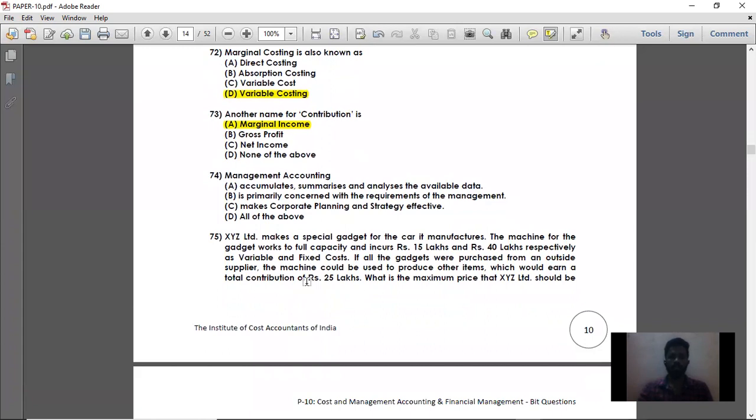Management accounting. What is management accounting? It helps in analyzing the data. It also helps in meeting the requirements of the management, and it helps in planning the strategy. So all three options are correct. For this, option D is the right answer, that is, all of the above.